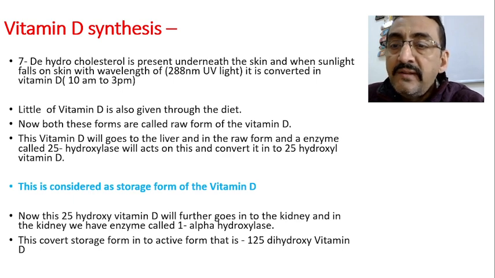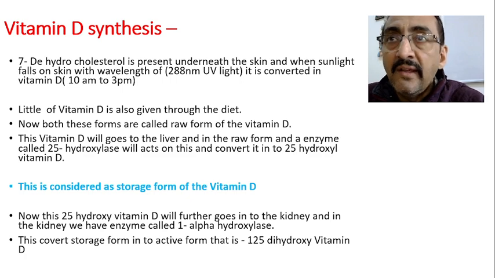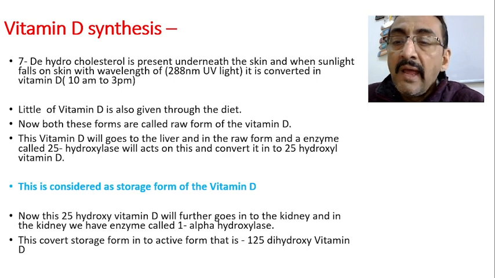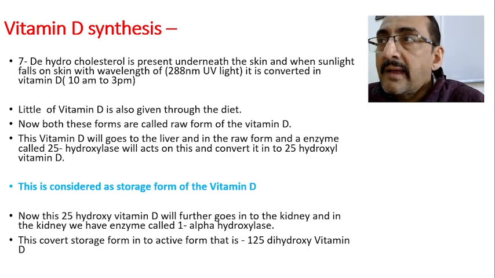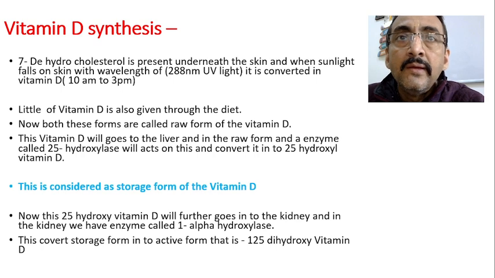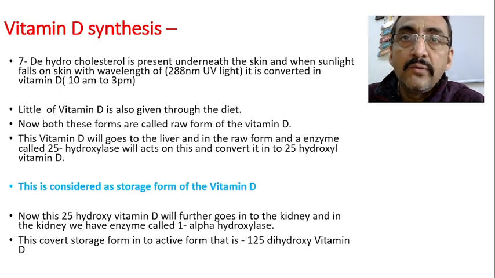Now what happens, this 25-hydroxyl vitamin D will further go to the kidneys. In the kidney they come across the enzyme called 1-alpha hydroxylase. So this storage form of the vitamin D, which is formed in the liver, now goes to the kidney.